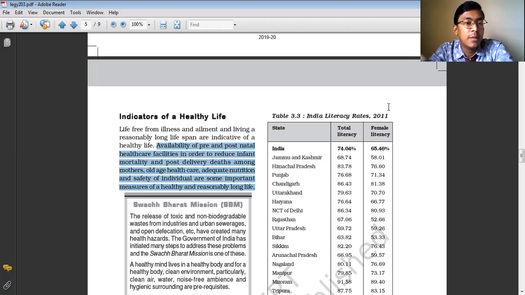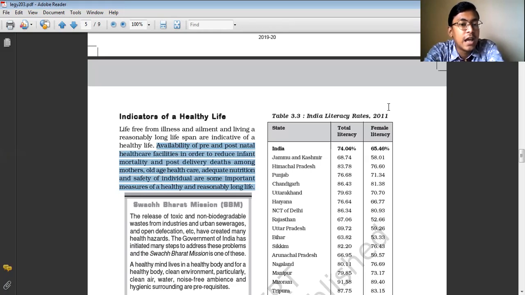Not only this, but also health facilities for the old age people must be enhanced, because this group of people, the older persons, suffer from various kinds of diseases. We need to provide them with better health facilities so that they are free from illness and they can live a long lifespan.